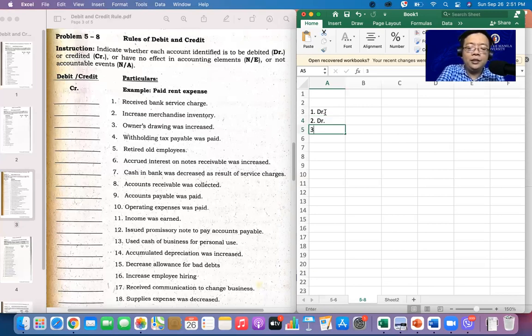All right. Number 3. Okay. Owner's drawing was increased. If you increase your owner's drawing, of course, it is to be debited. Okay, napakadali pala nito. So, yes, no.